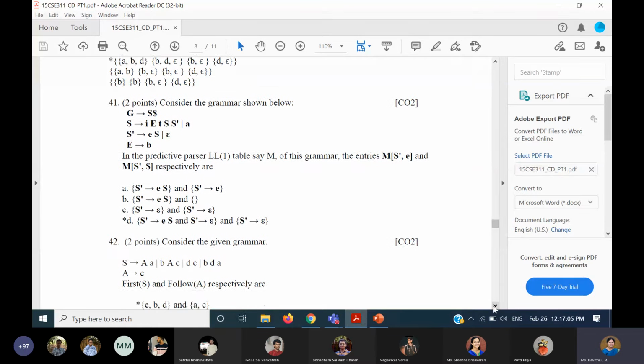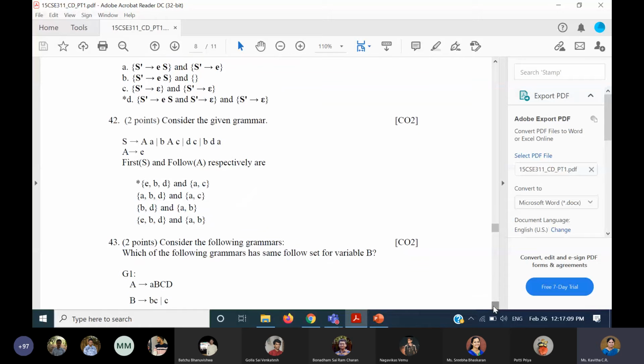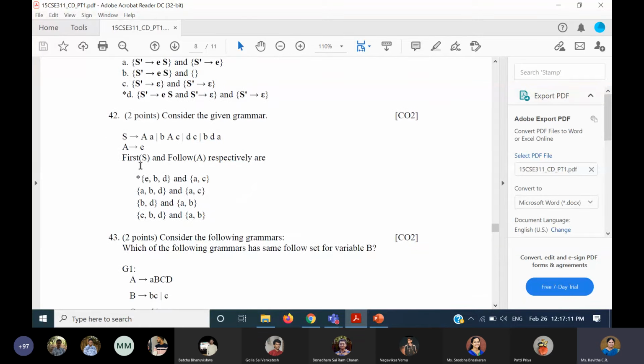Next is 42. 42 is also first and follow. I think this is easy, everybody would have done it. First of S is small e because of first of A, and then we have B and we have D. That's it. Later it repeats. And follow of A is small a, small c, and that's all.